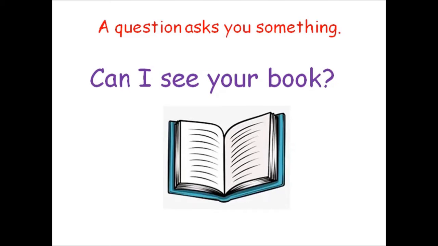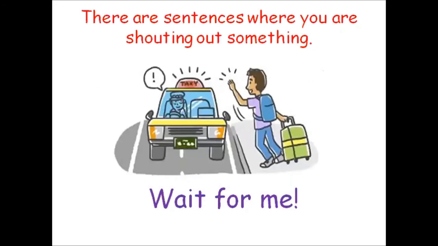Okay? Now today, we want to talk about a different type of sentence. Okay? These sentences have something at the end. Now, if you take a look at where my arrow is pointing, here we see our sentence start with a capital letter, but it doesn't end with a full stop or a question mark.